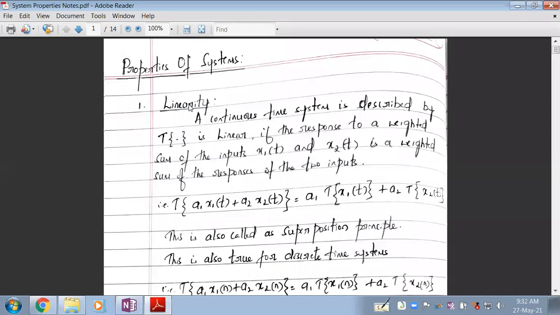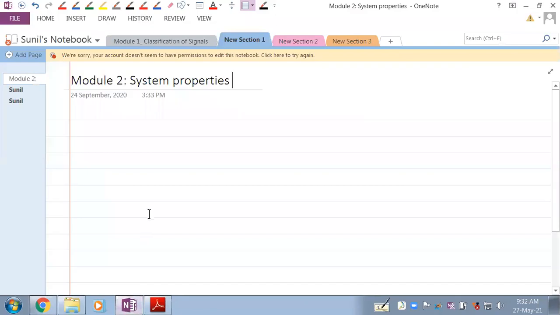Now, before I go into these properties directly, let me tell you how the system should look like. Everybody just see this. Here we have a system, suppose like this.